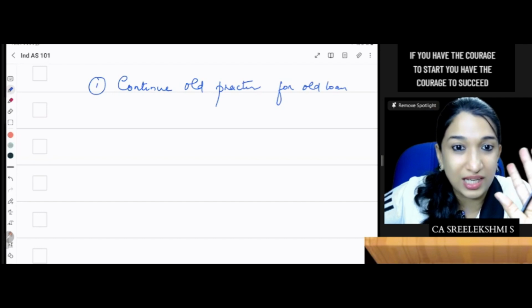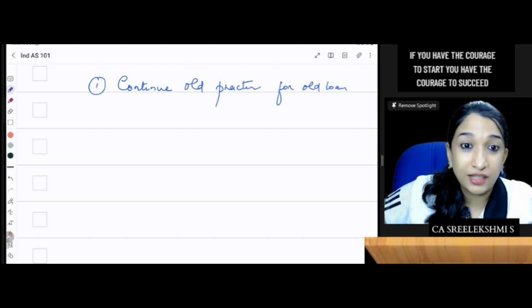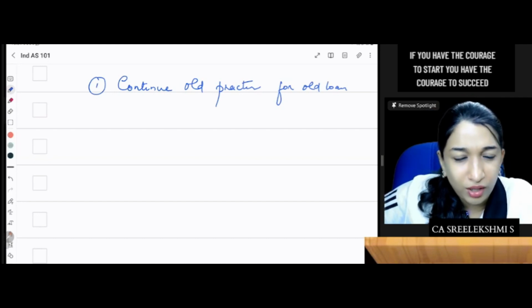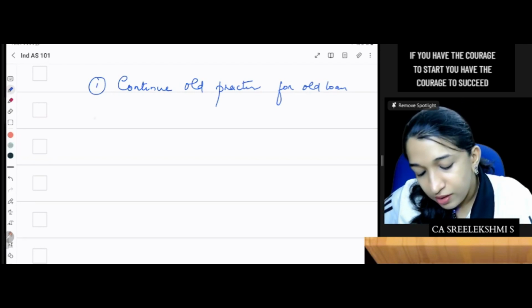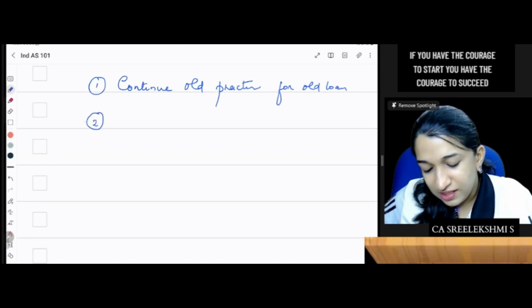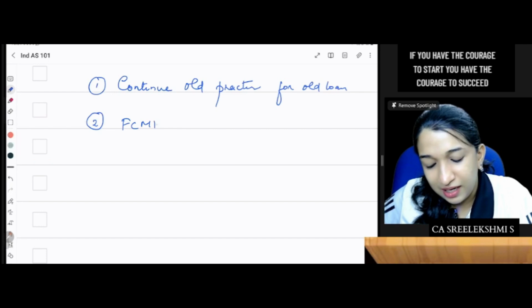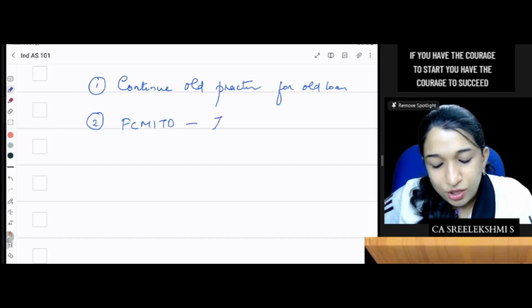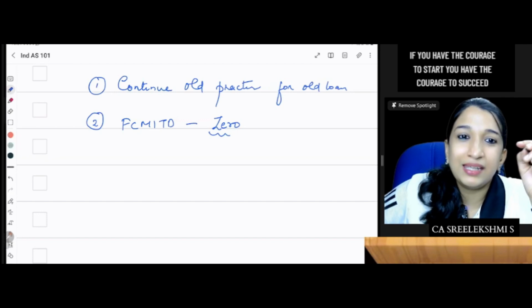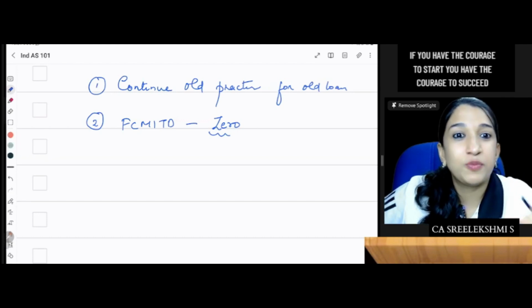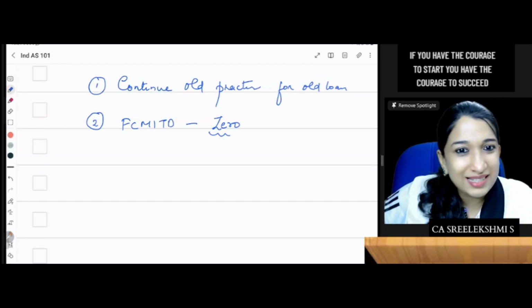So there won't be any change. Not for the new loan, only for the old loan. Or the second option: if there is a balance in the FCMITD account, set it to 0 and start applying Ind AS 101 prospectively.